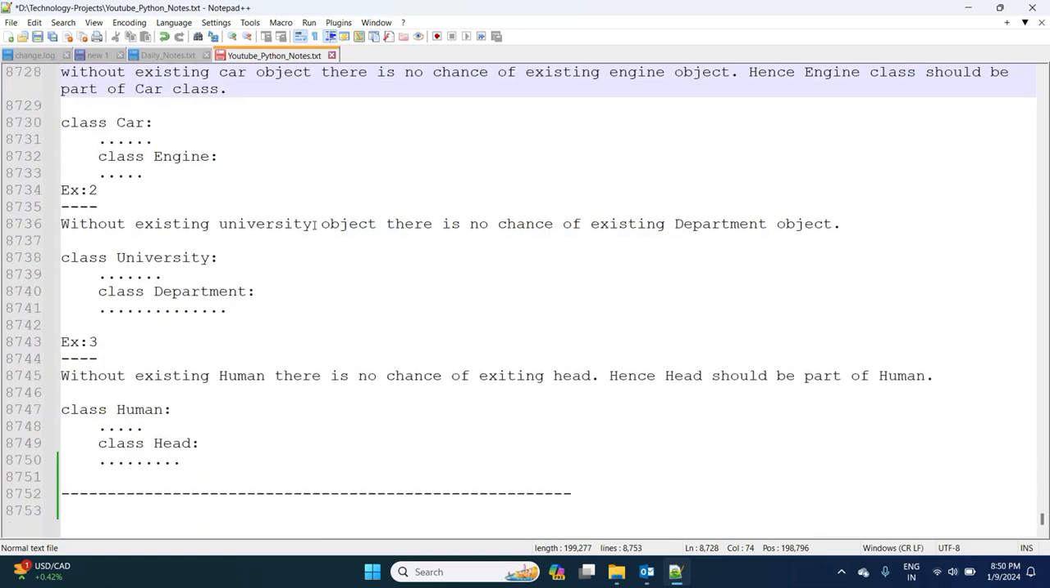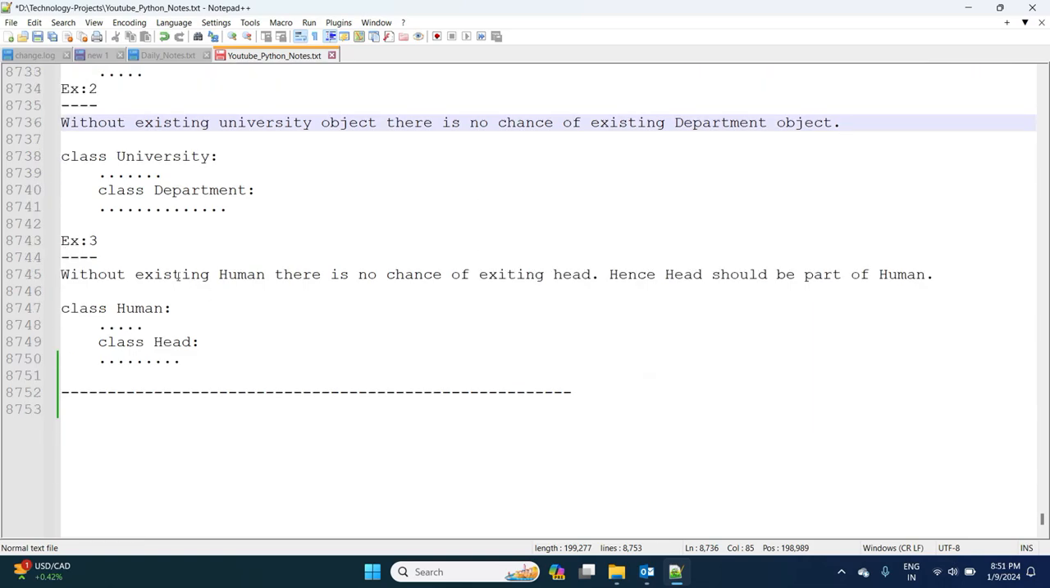In the same way, without existing university object, there is no chance of existing department object. In the same way, without existing human, there is no chance of existing head. Hence, head should be part of human.